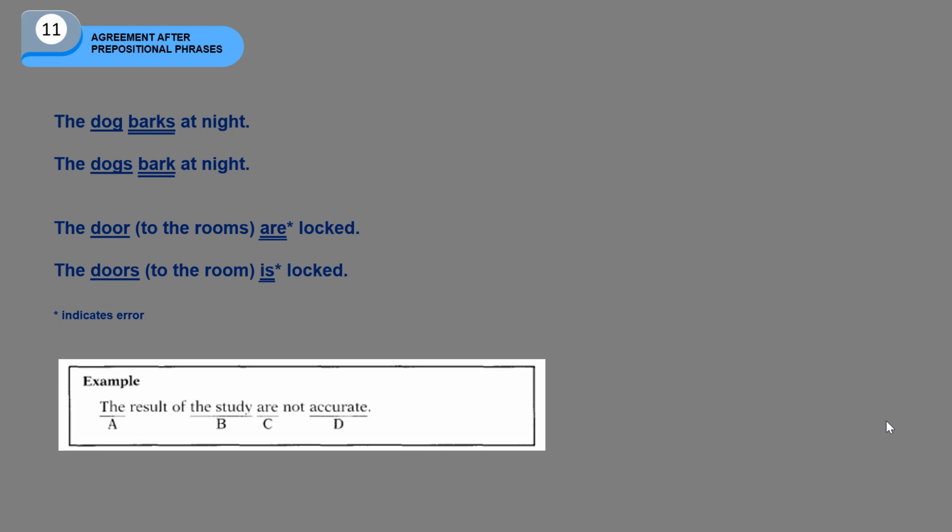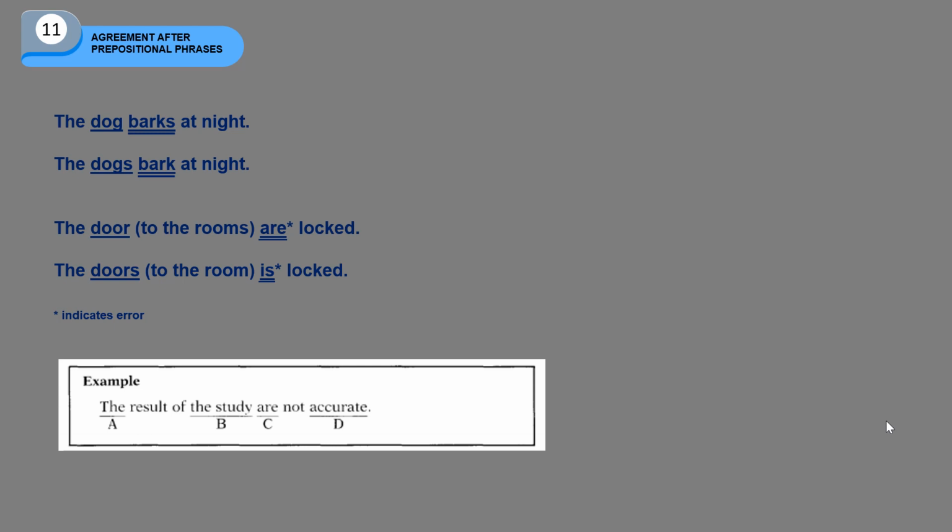Are must be is. Why? Because the subject door is a singular subject, singular noun. So the verb must agree with the subject. The verb that is used must be in the form of verb for singular noun or singular subject. Not are but is. To the rooms is a prepositional phrase, and this phrase is not a subject.